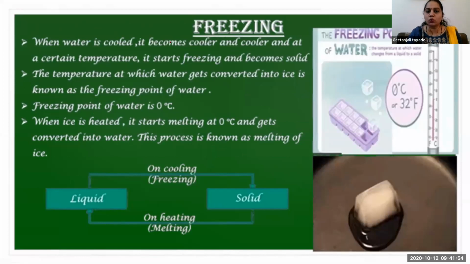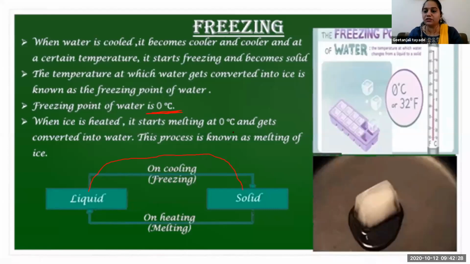So when water is cooled, it becomes cooler and cooler. Again here the change is gradual, not immediate. When you keep ice water in a freezer, it does not immediately change into an ice cube. It takes time. That means a gradual decrease in the temperature of the water, and ultimately it turns into an ice cube or ice. So the freezing temperature of water is 0 degrees Celsius. At 0 degrees Celsius, liquid water changes into solid form.